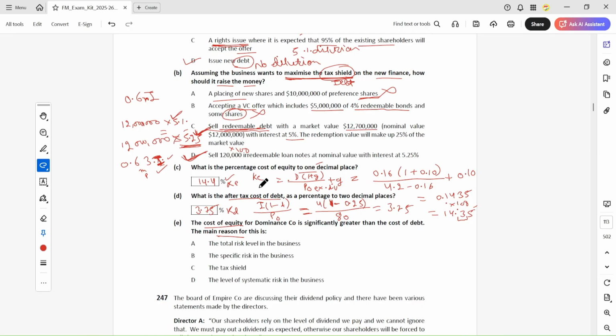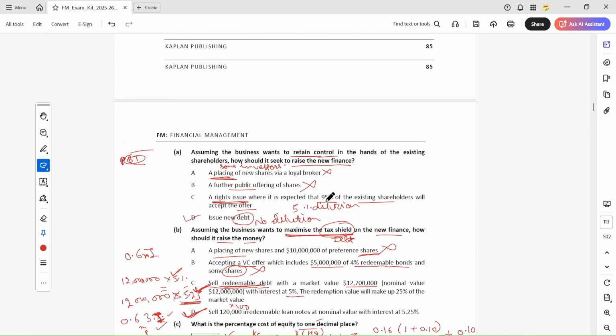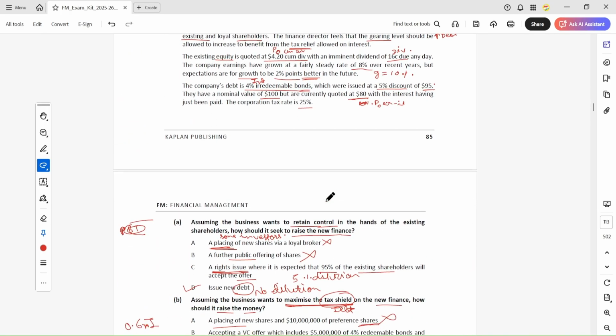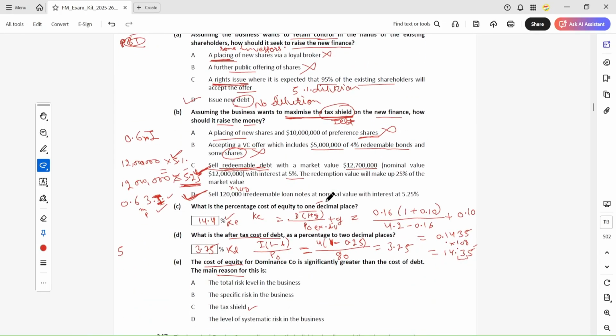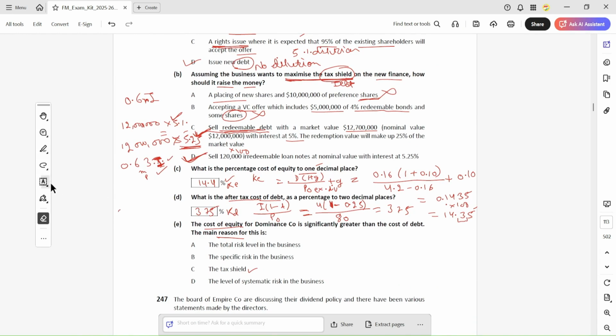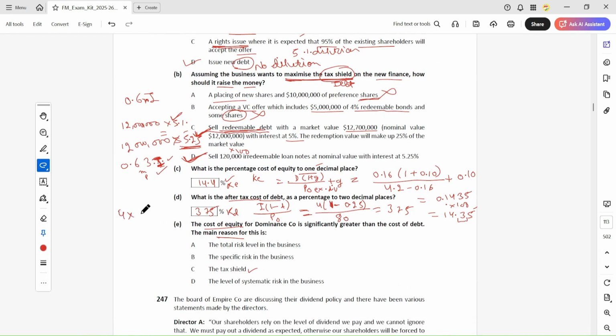One reason can be the tax shield, but the tax benefit is only 1% here, while this difference is very big.